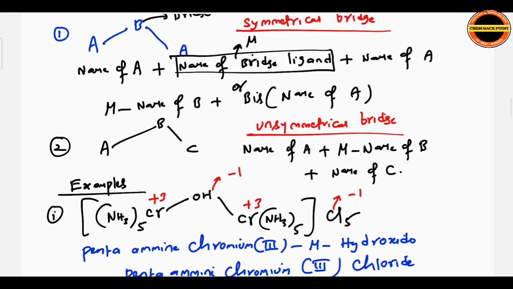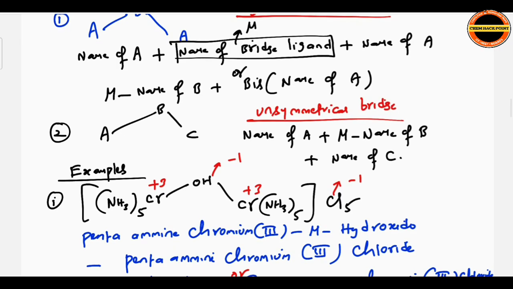Next, one example I gave here. Which type of compound is it? Here it is A, here it is B, here it is A. It is a symmetrical bridge type compound. So what do we name here? Pentaammine, because there are 5 ammine groups, chromium 3. And how do we assign the charges? Cl5: we know chlorine is -1, OH is -1. There are 5 chlorines, so the overall charge is -5. Here OH is -1, so the overall charge is -6.